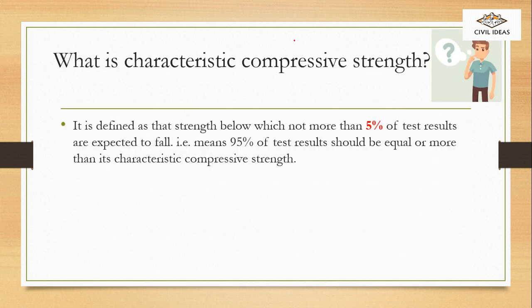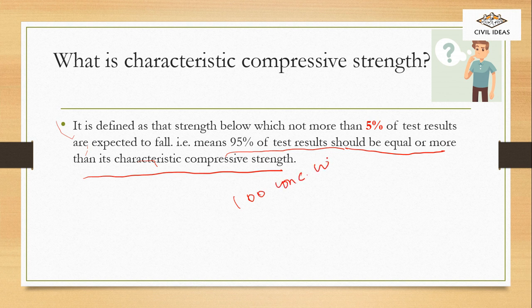Now, what is characteristic compressive strength? It is defined as that the strength below which not more than 5% of the test results are expected to fall. It means 95% of the test results should be equal or more than its characteristic compressive strength. I mean to say, if we take 100 concrete cubes, out of which 95 cubes must pass the